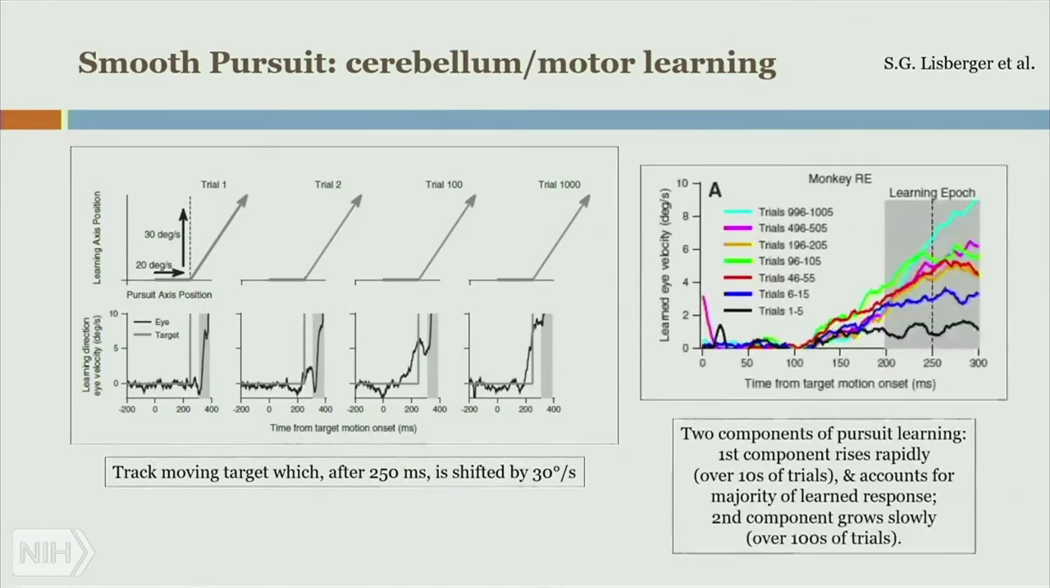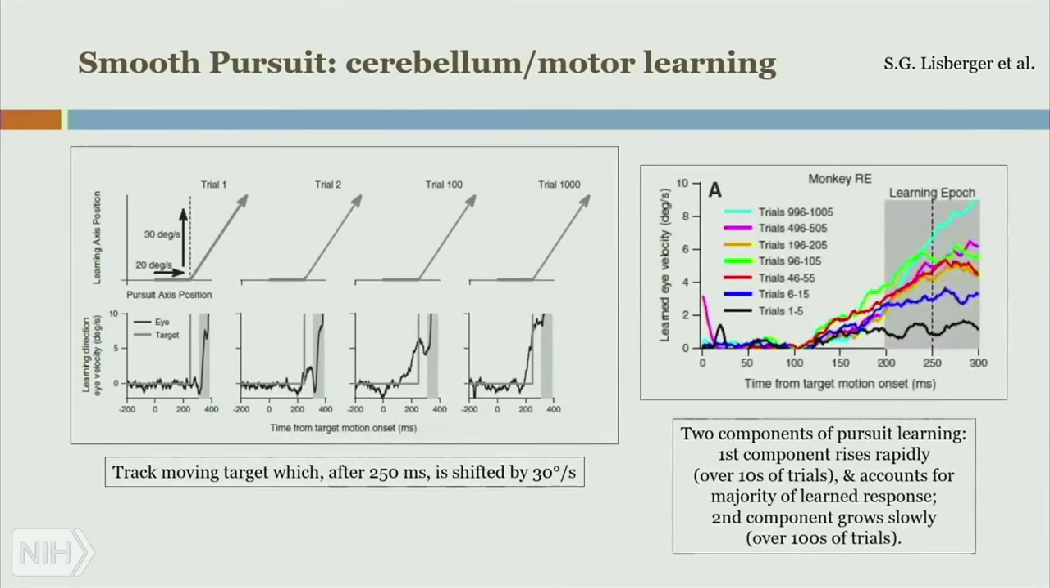Chart showing learned eye velocity in degrees per second versus time from target motion onset in milliseconds. 200 to 300 milliseconds is marked as the learning epoch. Trials 1 through 5 show the lowest velocity in the learning epoch. Also graphed are trials 6 through 15, 45 through 55, 96 through 105, 196 through 205, 496 through 505, and 996 through 1005. Velocity increases throughout. And so this is a summary of the different trials.